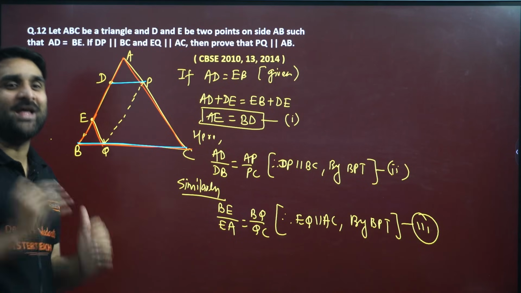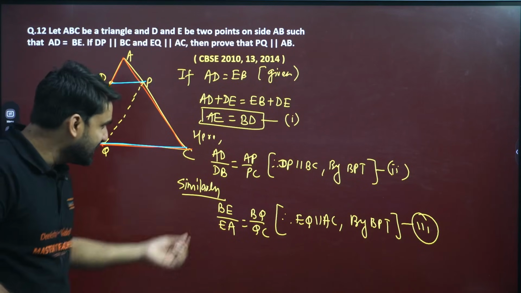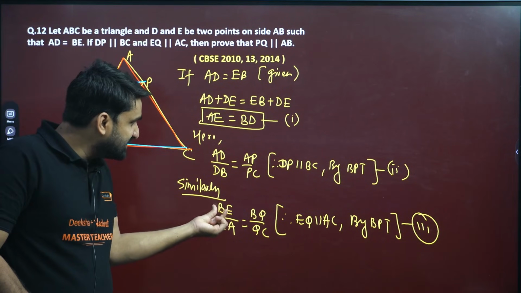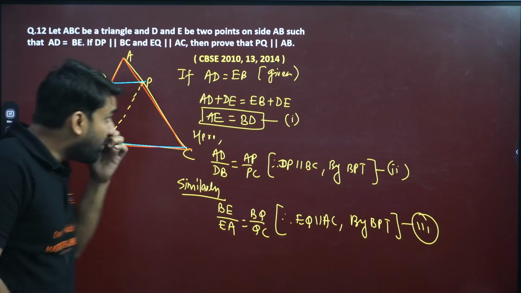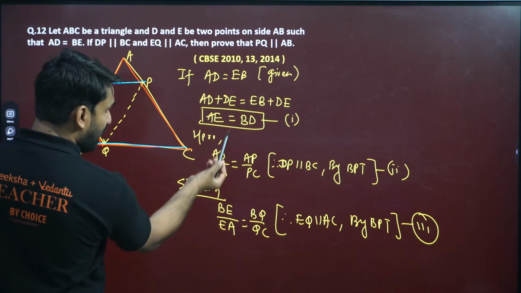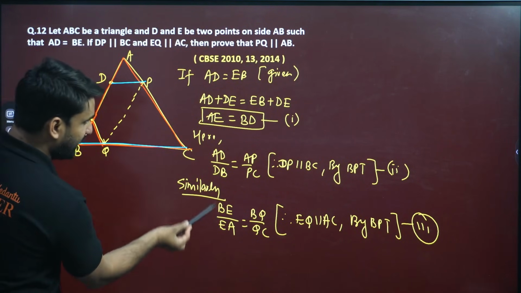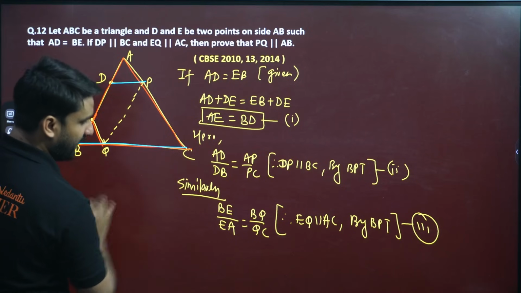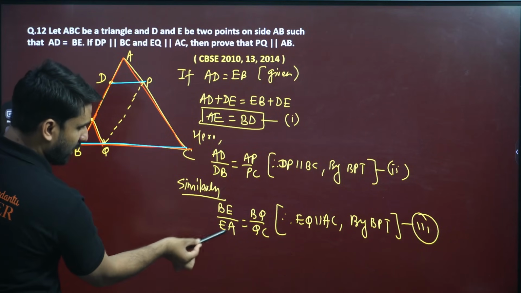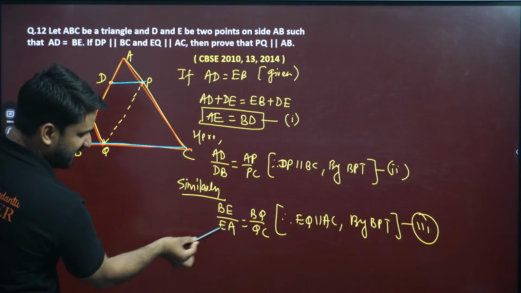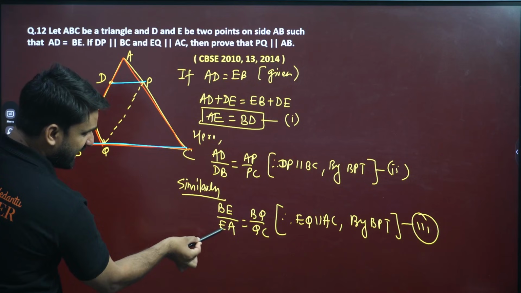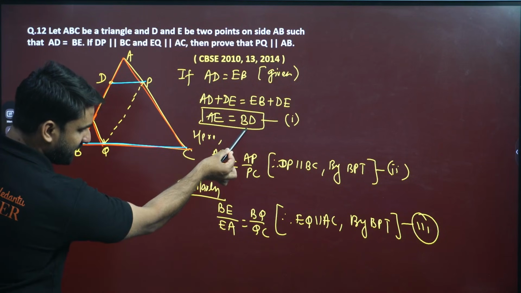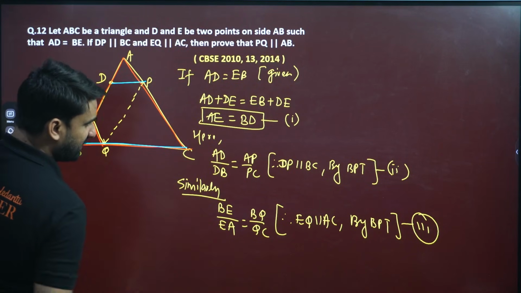Now, the important thing is coming in front of you guys. This BE and this EA, we have already proved that. Can you see, my dear? Here, BD is equal to AE. So if BD is equal to AE, can we replace this? This EA can be replaced by BD.